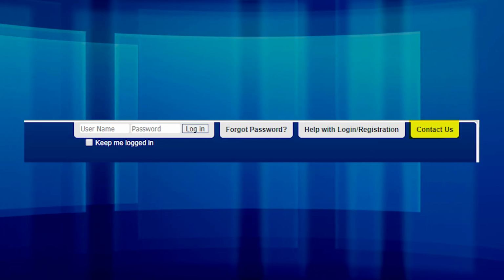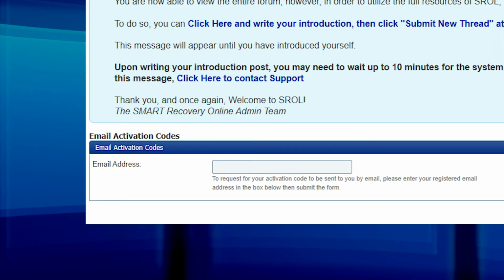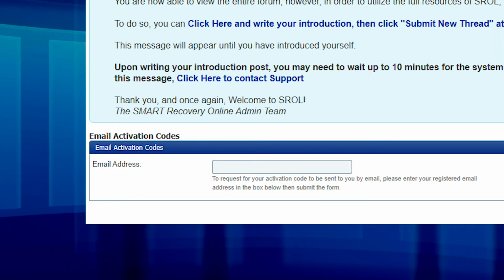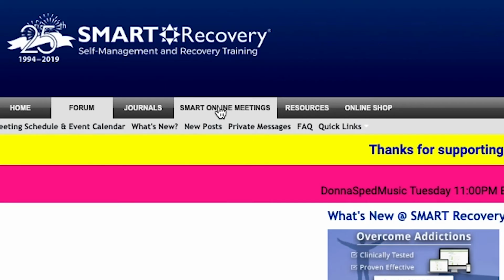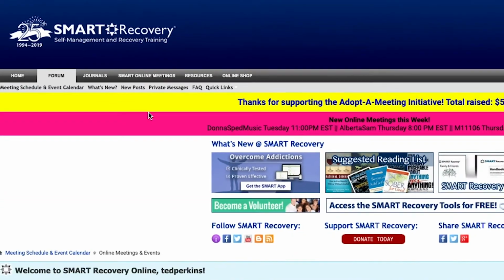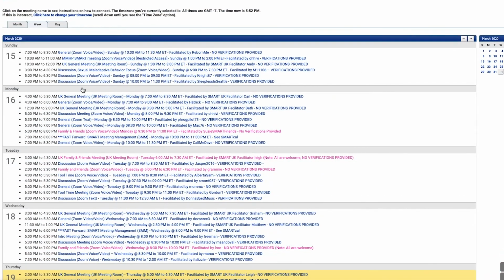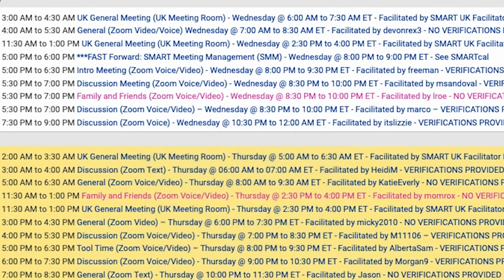If you have any problems along the way, just go to the top of the page and hit Contact Us. Once you're done with the registration process, we'll send you a confirmation code. All you have to do is verify your email. And once you're logged in, just click on SMART Online Meetings at the top. You'll see all the current online meetings. Choose one that works for your schedule. Under the meeting info, you'll find the Zoom link that will give you access to the meeting.